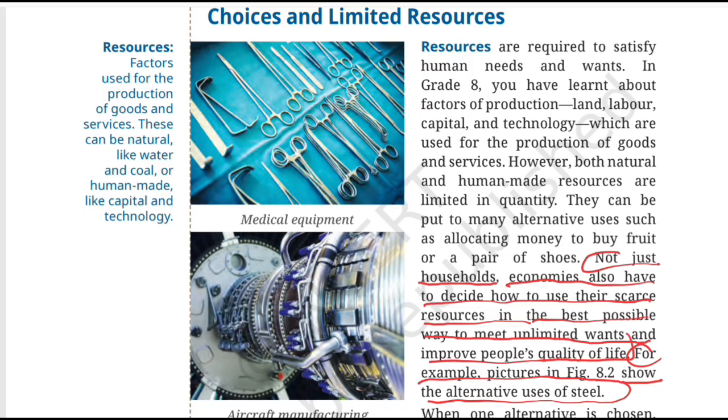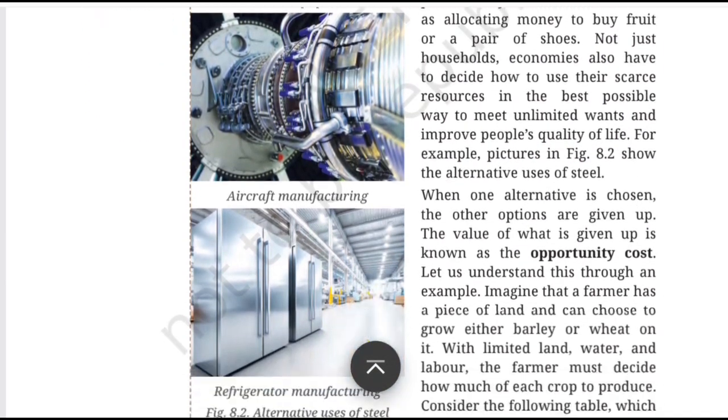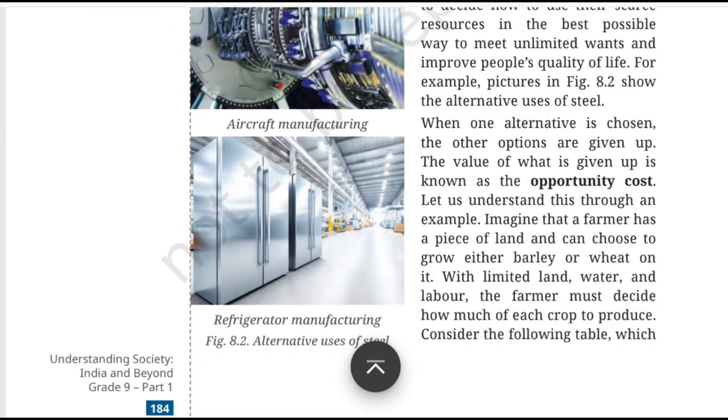As we have already seen the explanation of Figure 8.2, the image we discussed now makes complete sense, right? NCERT isn't showing us random photographs, get this very clear. It is giving us a visual example of scarcity and alternative uses. Steel can be used for medical equipment, manufacturing, refrigerators, and many other purposes as well. So when steel is limited, society has to think about how best to allocate it, and whenever one option is selected, something important always happens. Let's understand that.